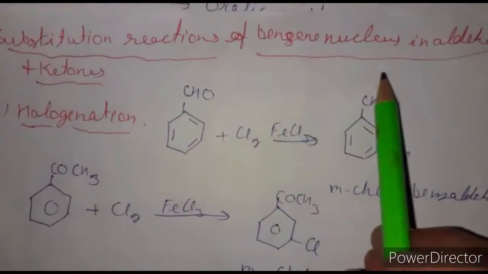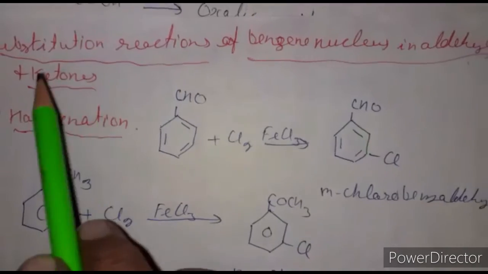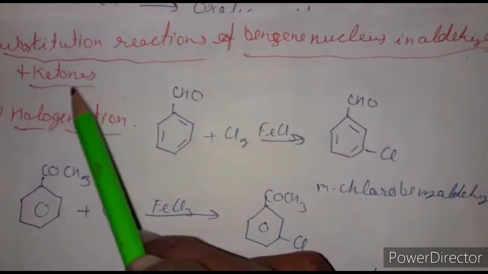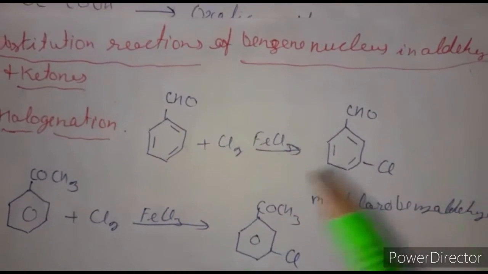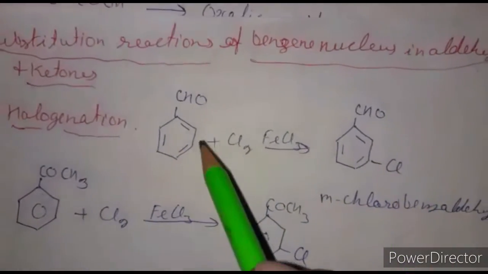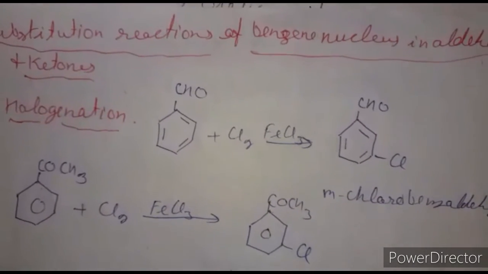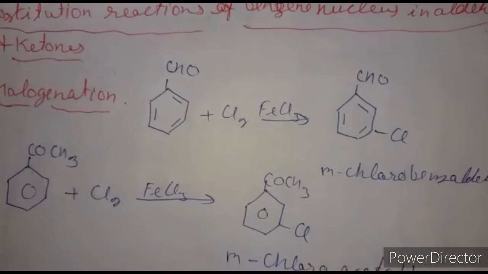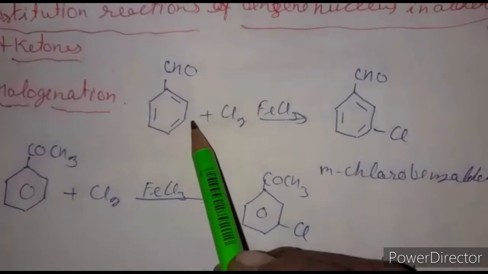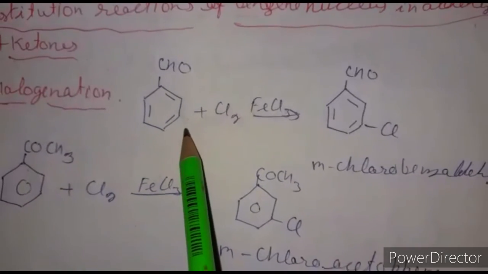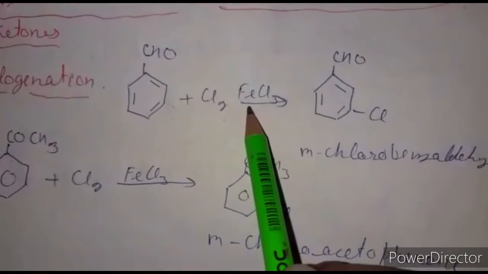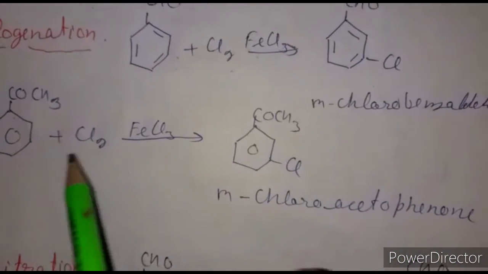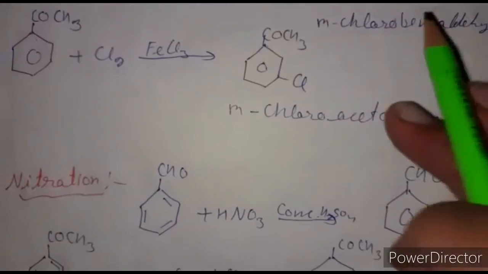Next, substitution reactions of the benzene nucleus in aldehydes and ketones. We already discussed that in aromatic aldehydes and ketones the carbonyl group is meta-directing, because there is a negative charge on ortho and para positions, the positive charge is dispersed throughout the ring, and electrophilic substitution occurs at the meta position, where no positive charge is present. When we react benzaldehyde with chlorine and ferric chloride, it forms meta-chlorobenzaldehyde. If we react acetophenone with chlorine, it forms meta-chloroacetophenone.